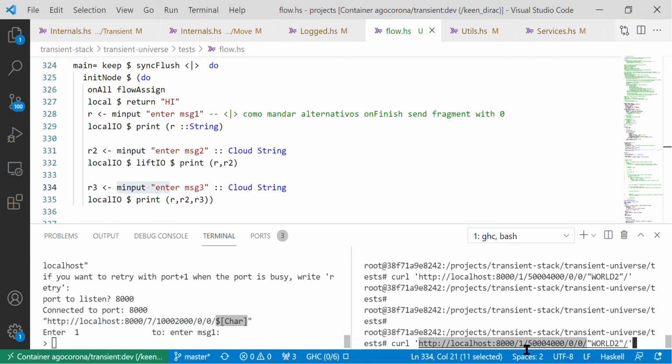If I execute this, normally this endpoint, if I execute from scratch, as is the case now, the program will fail because this endpoint will not be reachable.